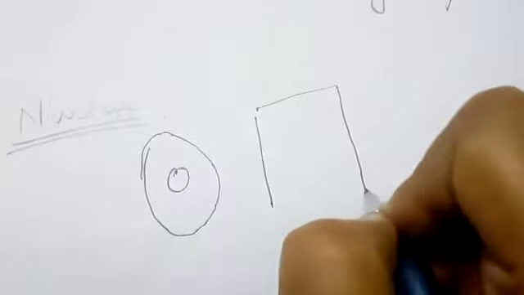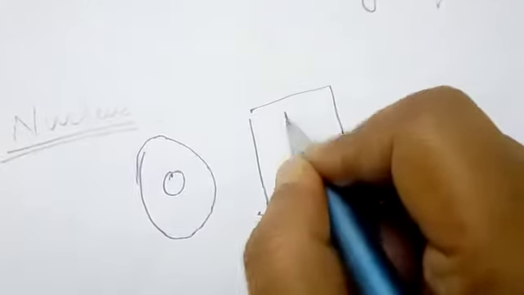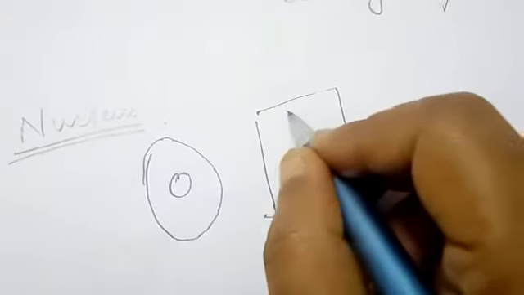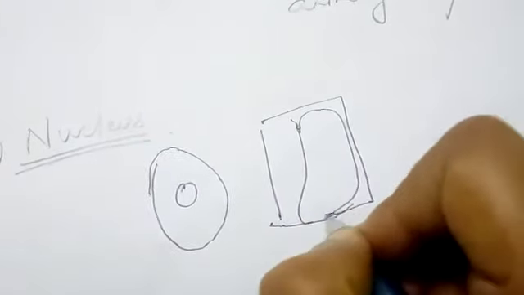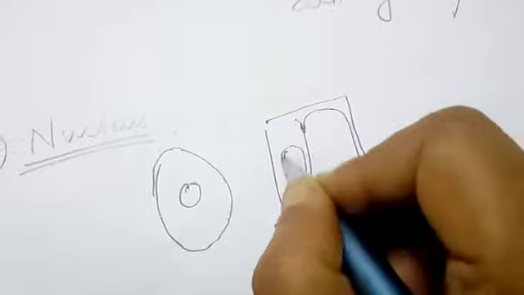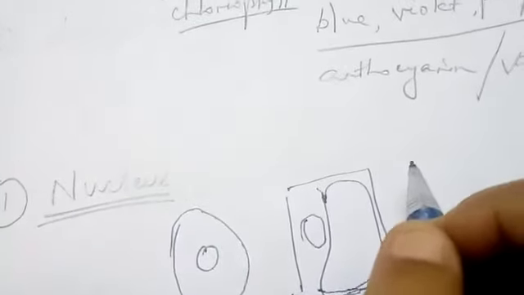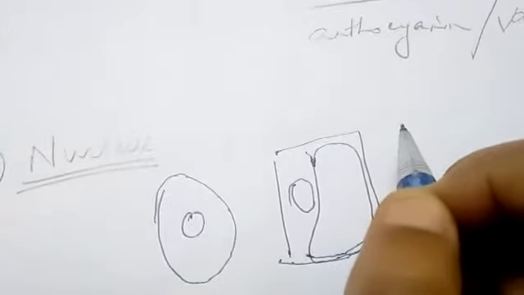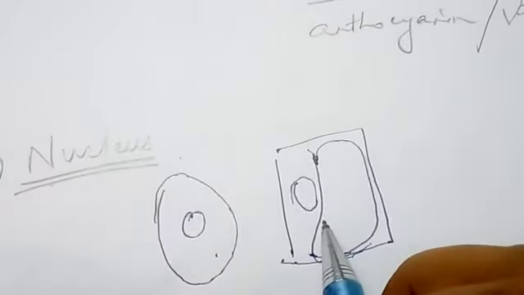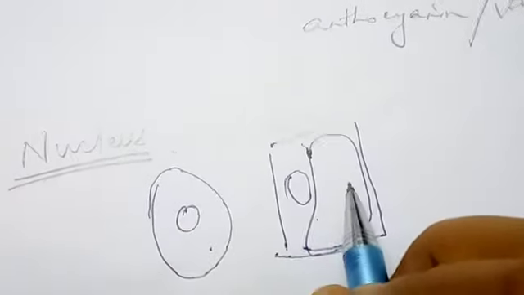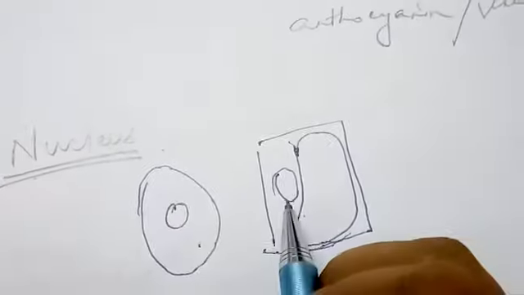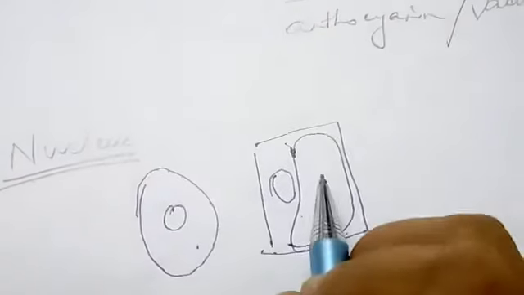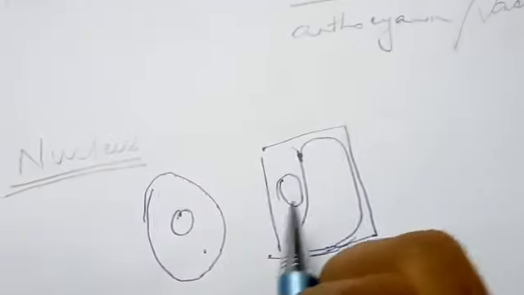But in a plant cell you will see that due to the presence of the vacuole in the center, the nucleus is shifted to one side. So this is also a give reason question. It often comes: why is the nucleus shifted to one side in a plant cell, which I have already discussed in my previous video.